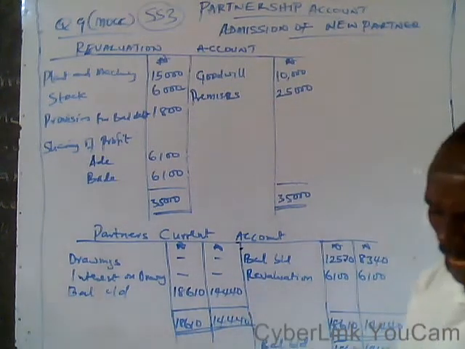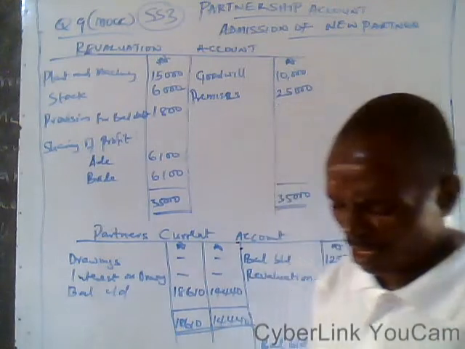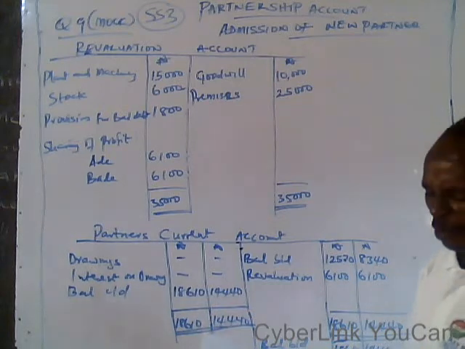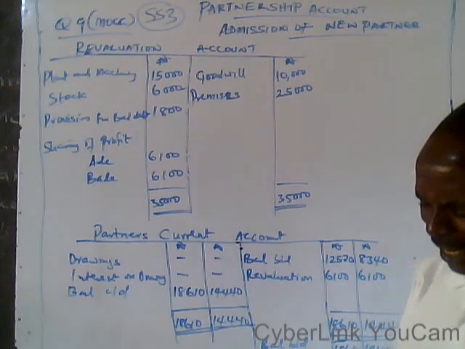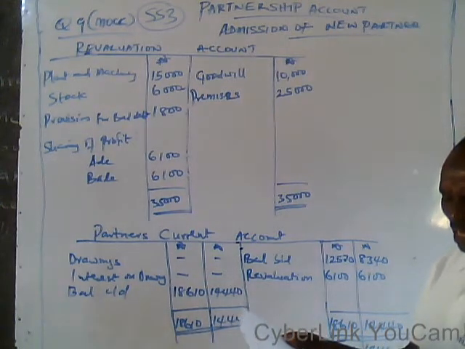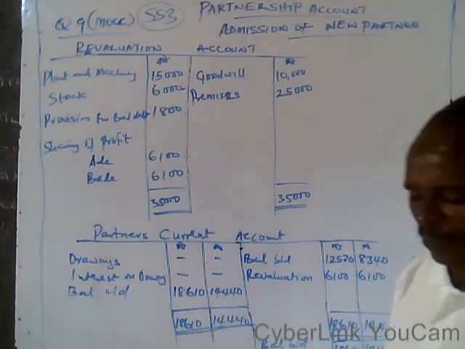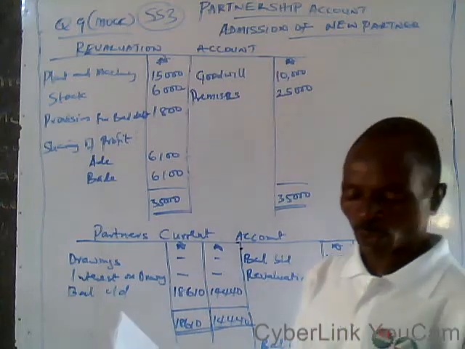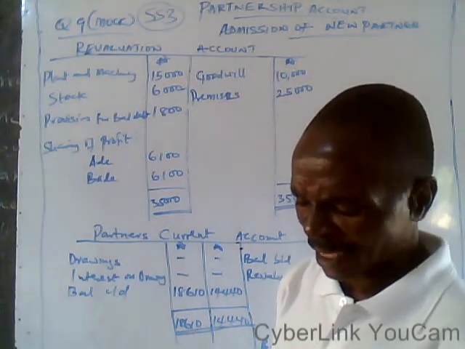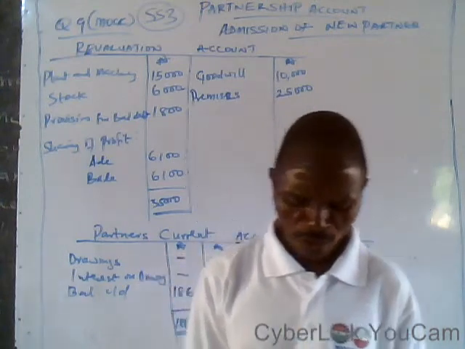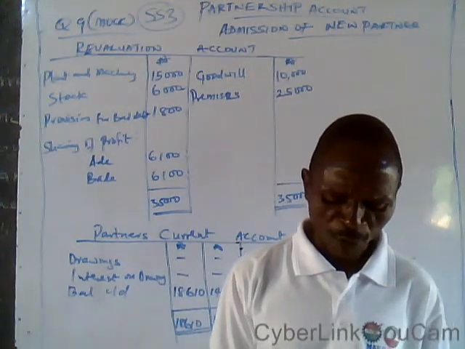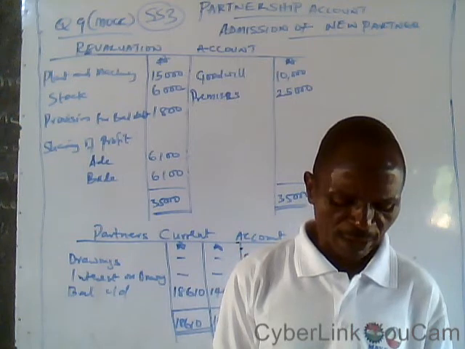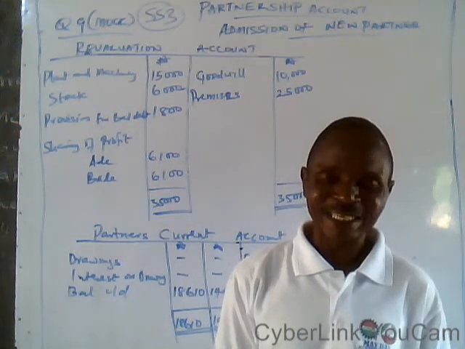And the question we have there: A-Day and Bad-Day are in partnership sharing profit and loss equally. On 1st January 1994, they decided to admit Dodo as a partner, on which date their balance sheet was as follows. You are given the balance sheet. On additional information, it was agreed Dodo shall bring 40,000 as capital for a 1/5 share of profit, and goodwill shall be brought into the book at 10,000 naira.